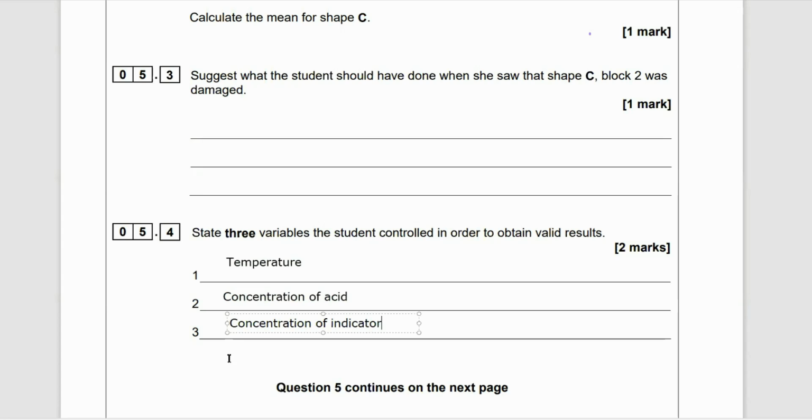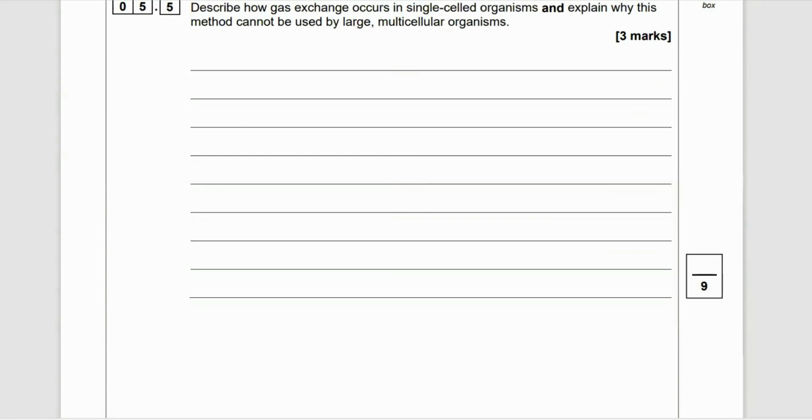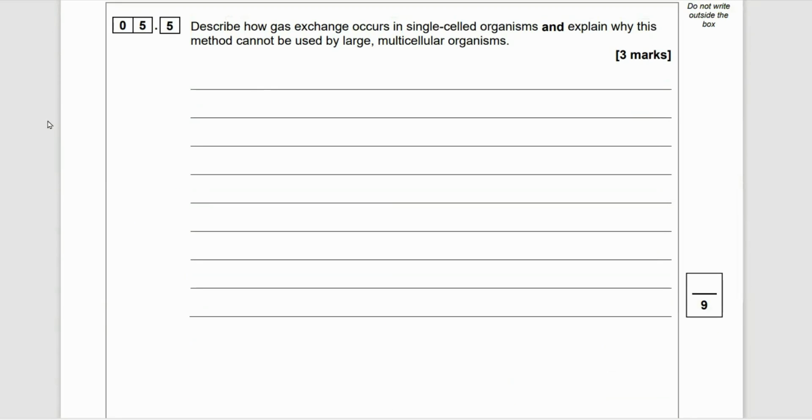The concentration of the indicator, i.e. if you've used more drops of phenolphthalein, coloring one more pink than another, then it might take more acid to go colorless. So you've got all of those types of things that could affect the accuracy. Any 3 of those will gain you 2 marks.